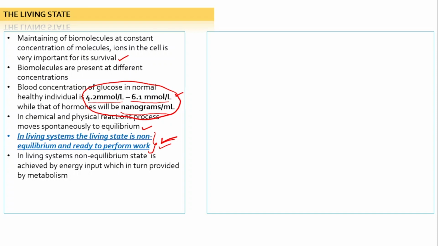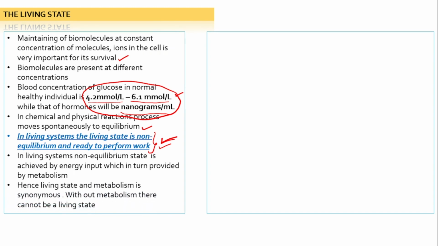In living systems, the non-equilibrium state is achieved by energy input. So how do cells maintain the non-equilibrium state? It is achieved by energy which is obtained through metabolism. Metabolism means catabolism and also anabolism. So the non-equilibrium state is achieved by energy input, which is in turn provided by metabolism. Hence, living state and metabolism are synonymous. This point is also important. Without metabolism there cannot be a living state.